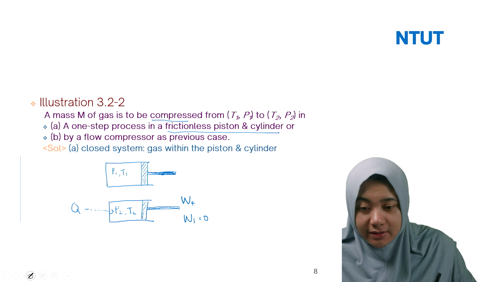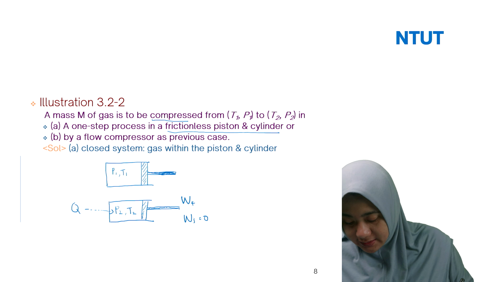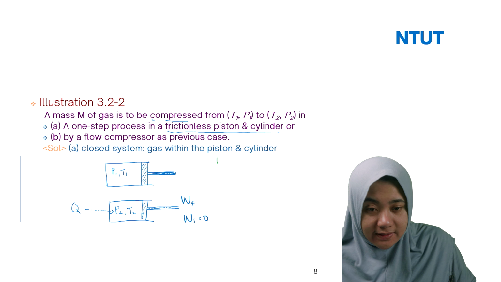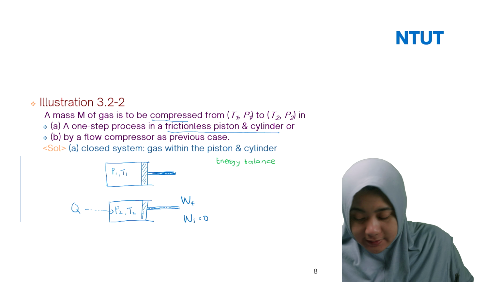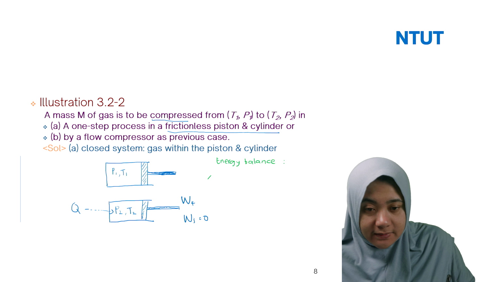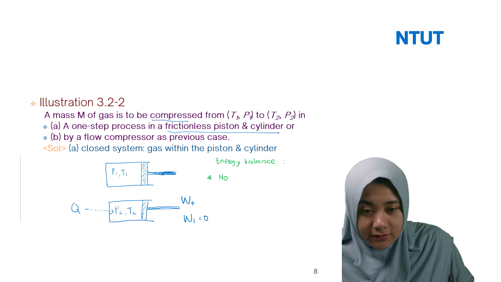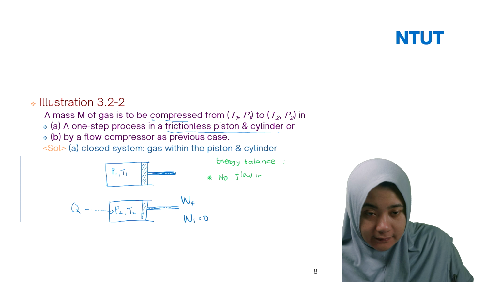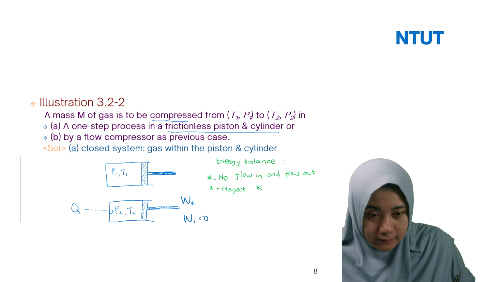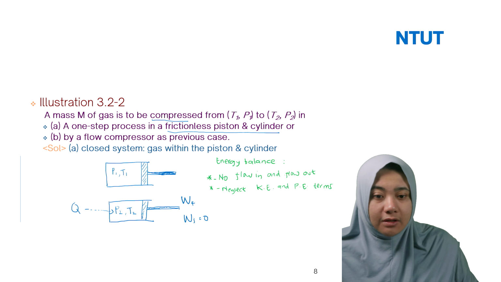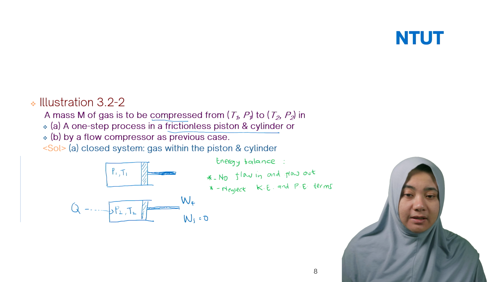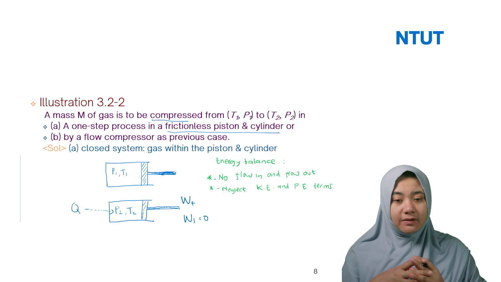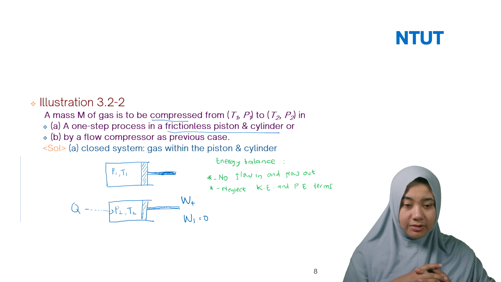Then how are we going to solve this problem? We start with the energy balance. It means we have no flow in, and we will start with the definition. You need to state what assumptions you would like to make.